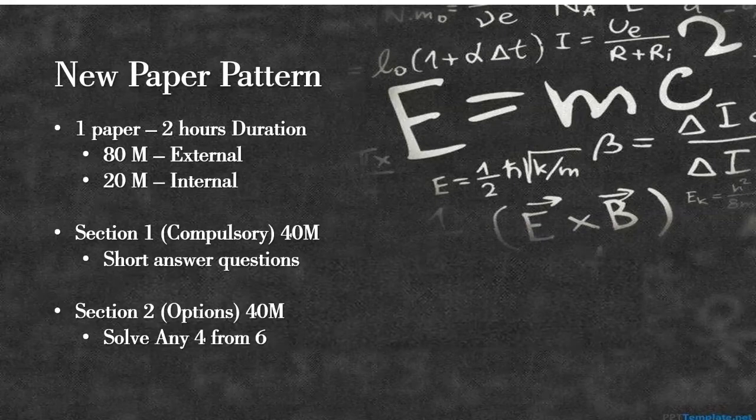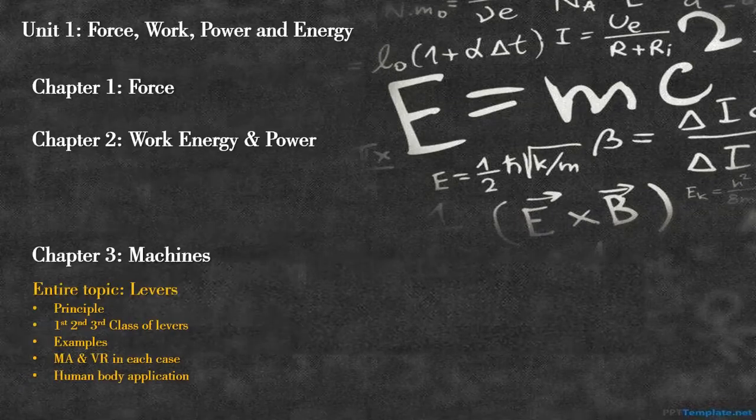Section B, again, is going to be theoretical questions, but here you will get options. Again, 40 marks. So 6 questions would be given. You have to solve 4 questions, each carrying 10 marks, out of 6. So that's a good amount of optional questions that you have. Okay, let us move on.